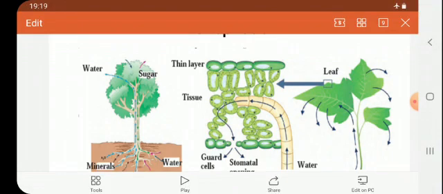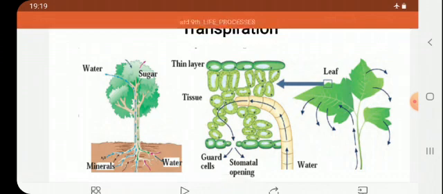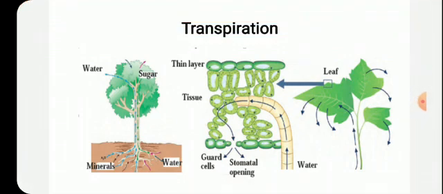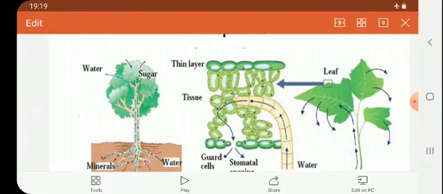Water is released into the atmosphere by the leaves through the process of transpiration. Because of this, the level of water is maintained. Otherwise, if more water is there in the plant, the leaves may decay. But this transpiration helps to maintain the amount of water, and whatever water is there is distributed to all parts of the plant.